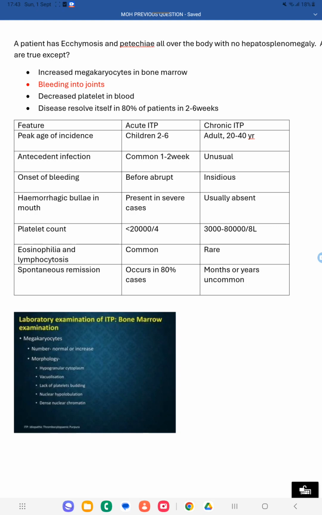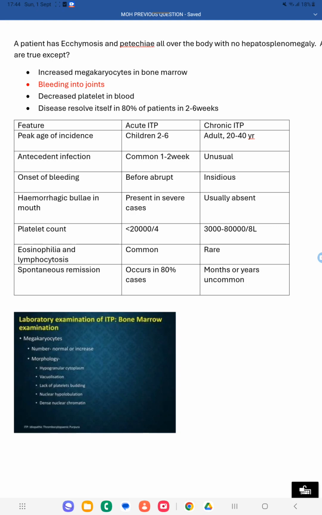Okay, platelet count will be less than 20,000. If it is chronic, 30,000 to 80,000. Okay, eosinophilia and lymphocytosis you can see in the case of acute ITP. In chronic ITP it is very rare, and spontaneous remission like that can occur in case of acute. Okay, 80% of the cases usually will be recurring. And in chronic cases it will not recur quickly, it will take a little bit of time to recur.